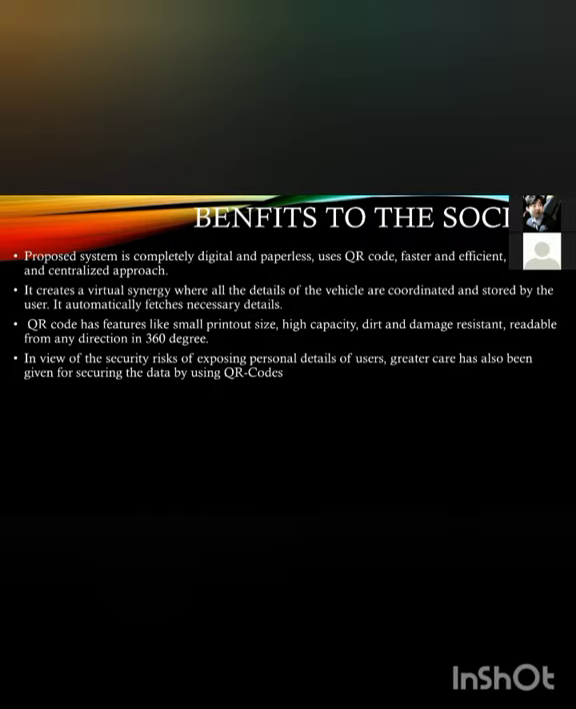We are using this because it creates a virtual synergy where the details of the vehicle, the user or the traffic police can be stored. The QR code has new features that we are implementing into the Android application. It has high capacity, and it is even dirt and damage resistant. It's really great. It is readable from 360 degrees. So, in view of the security risk of exposing personal details, whether of the user or the traffic police, the QR code will secure the data.